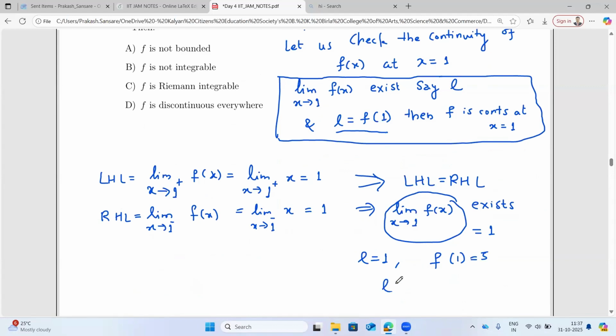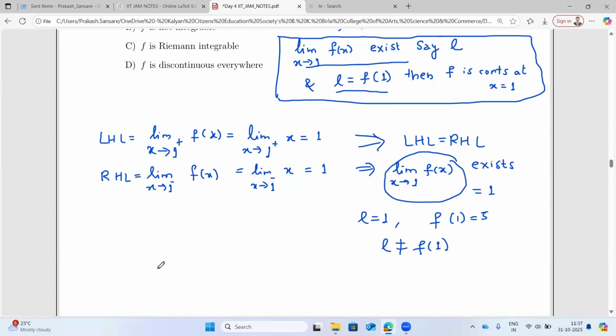So you can see that L is not equal to f at 1. Though the limit exists, the limiting value is not equal to f at 1. So the function has a limit, but it is not continuous. The ultimate conclusion is that f is not continuous at x equal to 1.